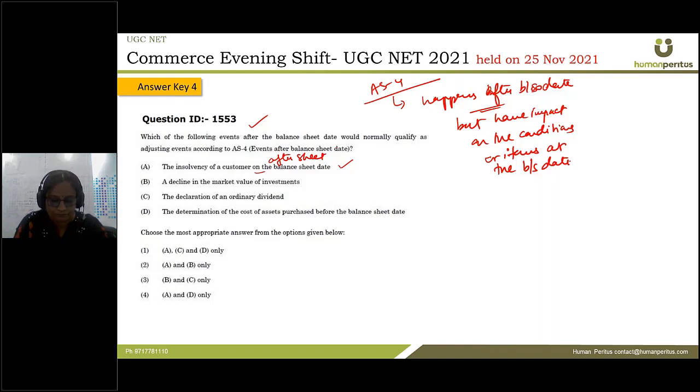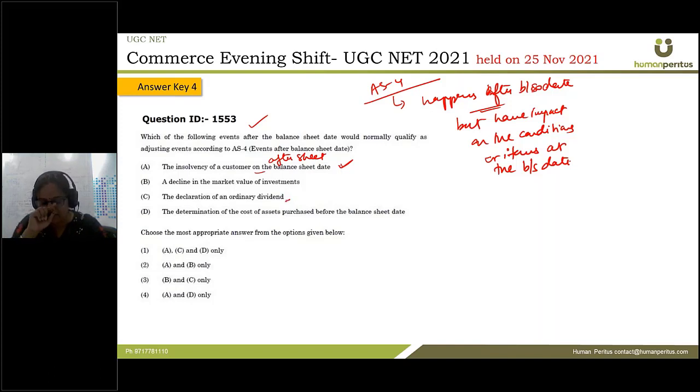So this is an adjusting event. A decline in the market value of investments: if there are ordinary fluctuations in the market value of the investments, that is a non-adjusting event, because the fluctuations are ordinary and not significantly impacting the items in the balance sheet.